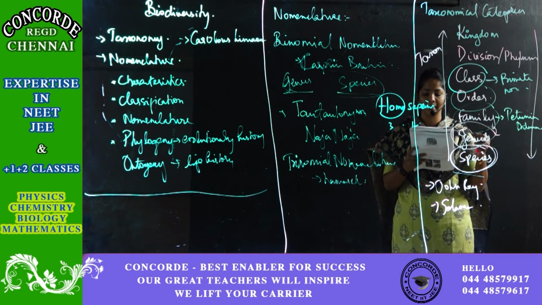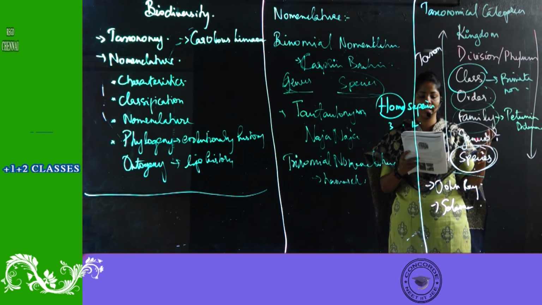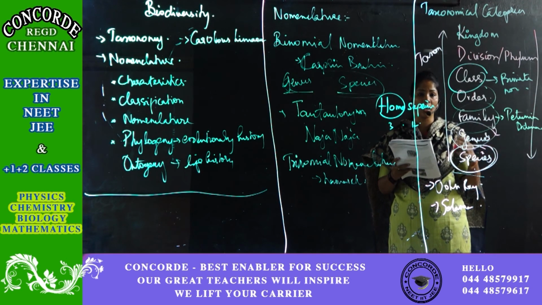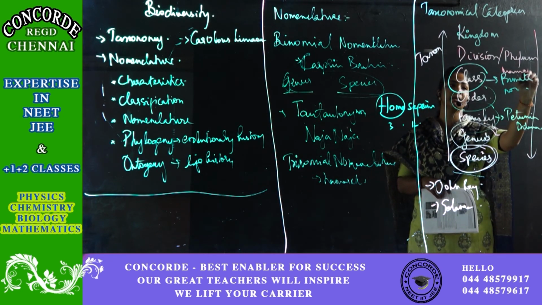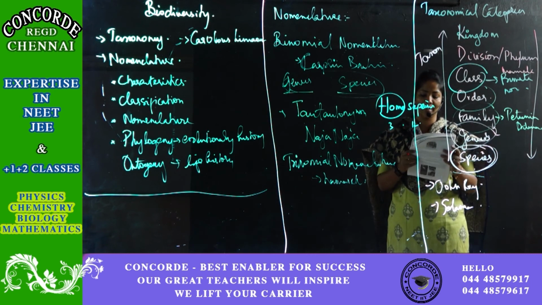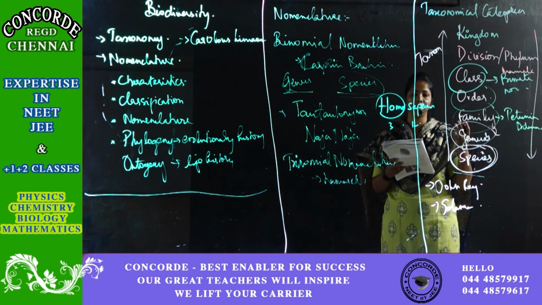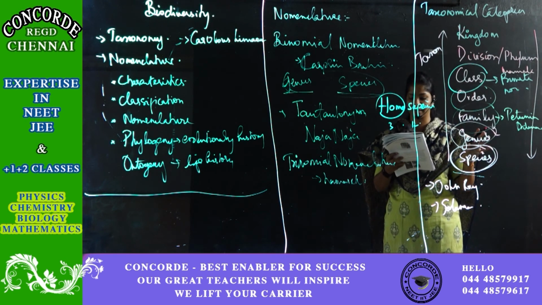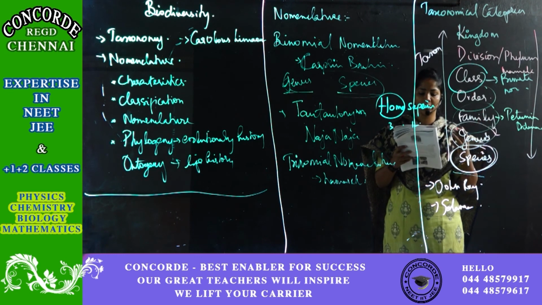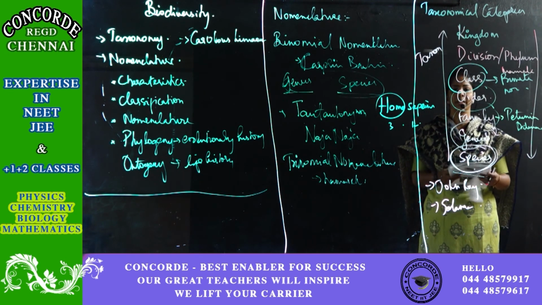Then class. In class, I told you primates, non-primates, carnivores. All these are different orders coming under the class Mammalia. The common class is the Mammalia. Next is your phylum. In phylum, I told you Mammalia, Aves, Reptilia, Amphibia, all these are different ones. Then kingdom, I told you kingdom is the highest, so the common characteristics are very, very few.